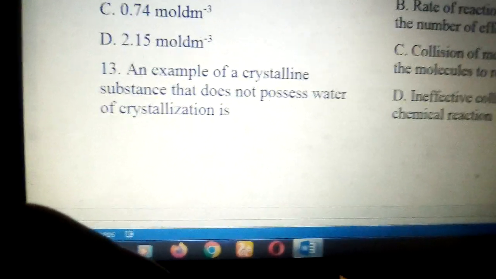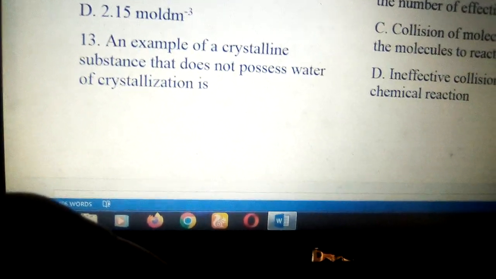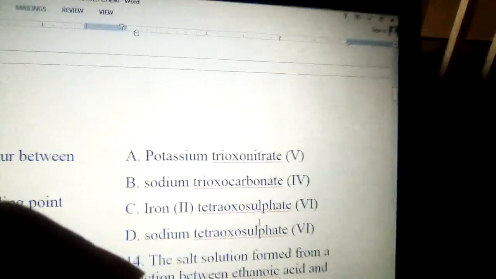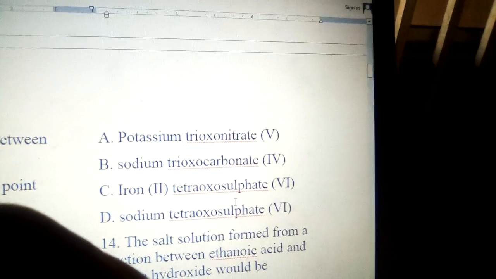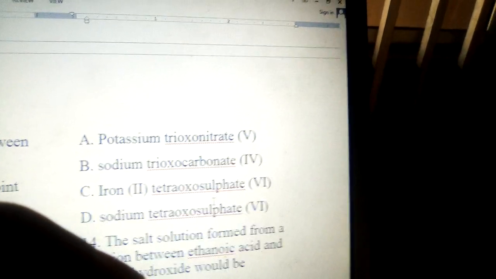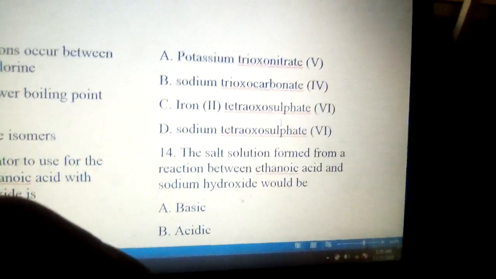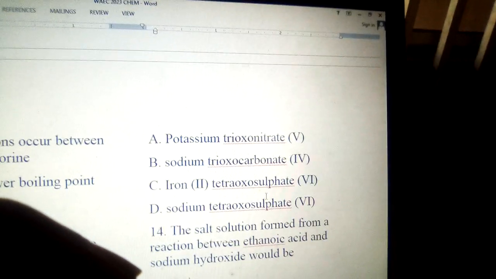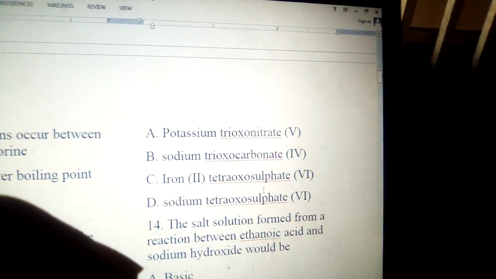0.74. Okay, now going to question number 13. An example of a crystalline substance that doesn't possess water of crystallization is: option A, potassium trioxonitrate(V); B, sodium trioxocarbonate(IV); C, iron(II) thiosulfate(VI); D, sodium thiosulfate(VI). The compound there that doesn't contain water of crystallization is A.